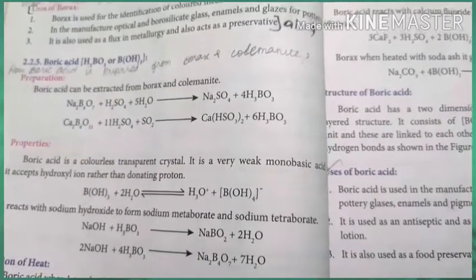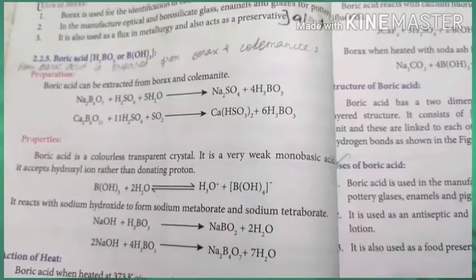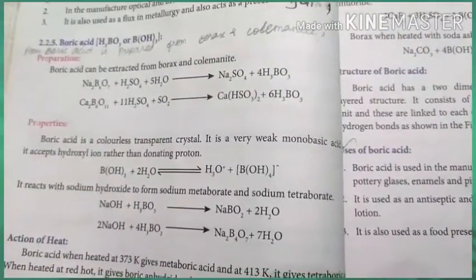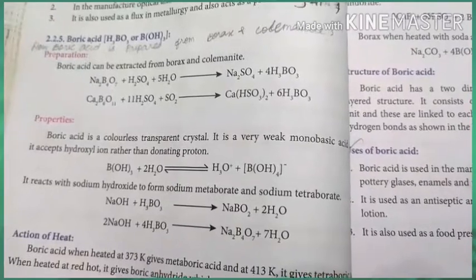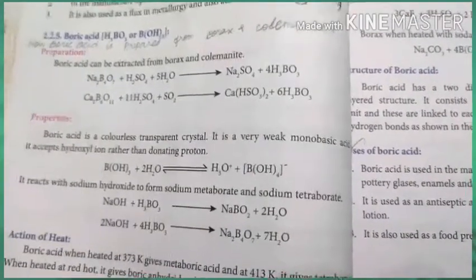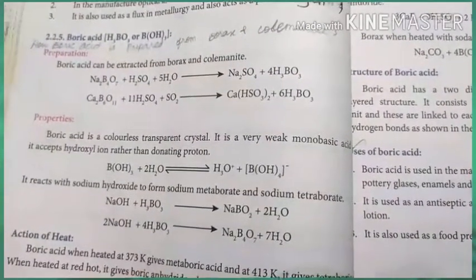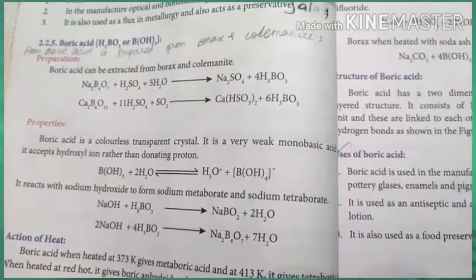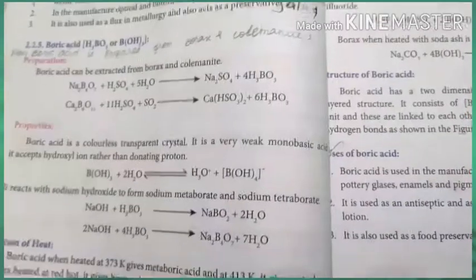It is very important: a very weak monobasic acid. It does not act like a normal acid. It will not give H+ ion, but it acts as a Lewis acid. It accepts hydroxyl ion from a base, so that is why it is called an acid. Remember, it is not a protonic acid. It accepts OH minus from a base.